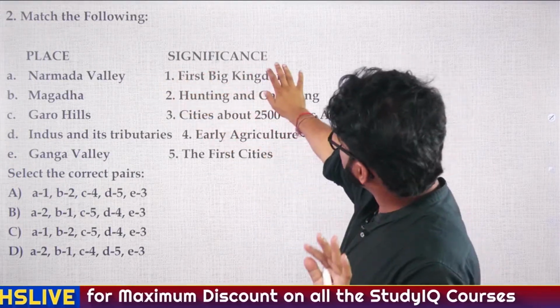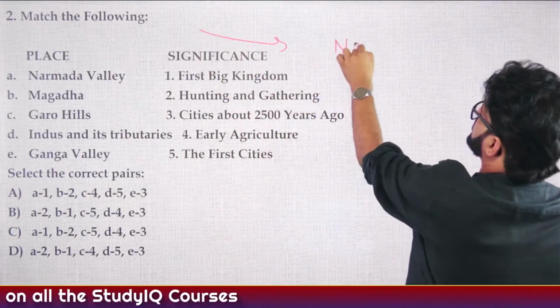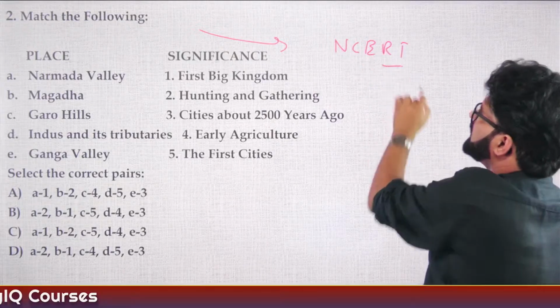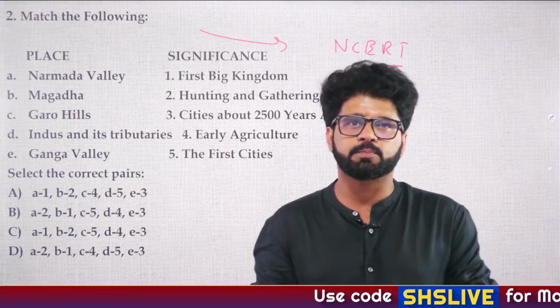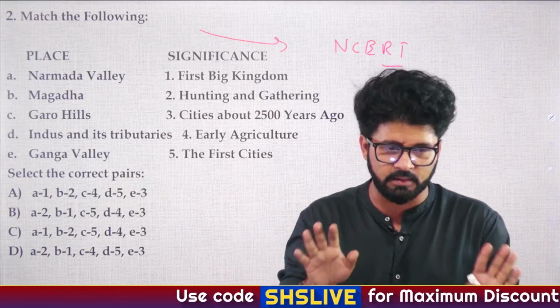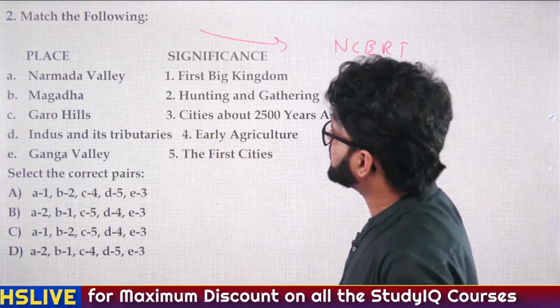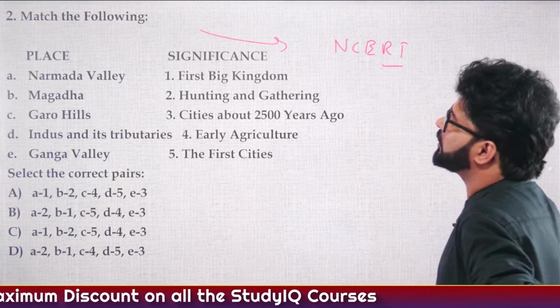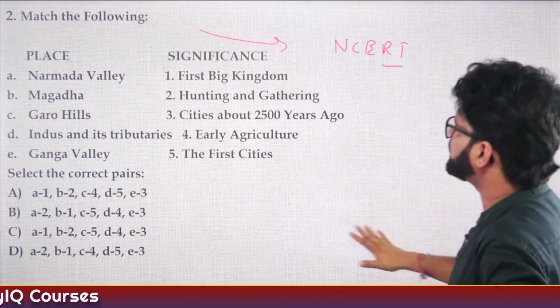So place and significance. This is a question straight taken out of NCERT, Class 6 or Class 7 NCERT. And again, if you're making mistakes in these questions, then you should properly revise the things you have earlier done. Good evening, Kritika. So match the following. Place and significance. A, Narmada Valley. B, Magadha. C, Garo Hills. D, Indus and its tributaries. E, Ganga Valley. And the significance part.